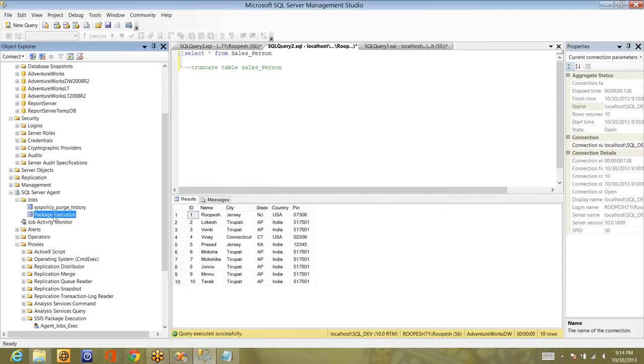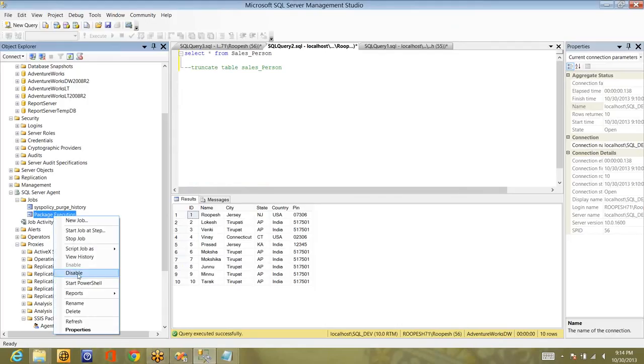Meanwhile, let's discuss the different options here. If you want to disable the job, you can simply click disable, so the job will not execute until you enable it back. If you want to delete it, you can delete, rename, or refresh. If there are 10 different steps in the job and you want to start at a particular step, let's say the 5th step, you can select start job at step. It will show all the steps that are available, and you can select which step you want to start from. If you select 5, it will start from the 5th step and continue from there.